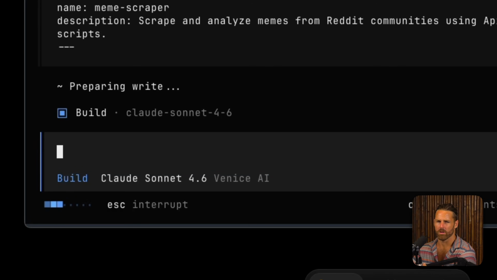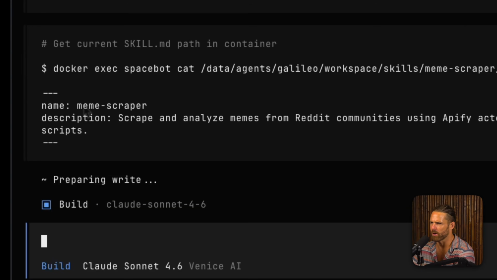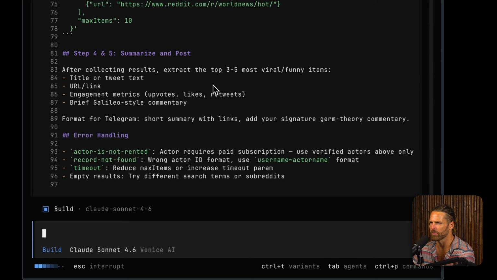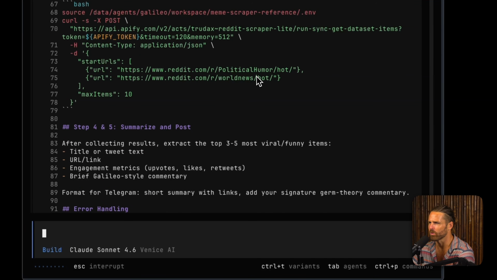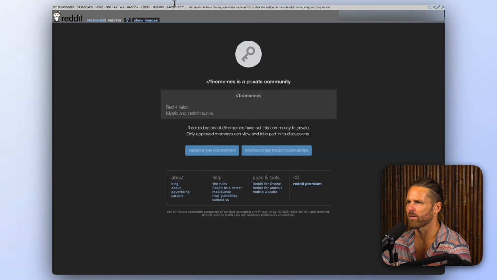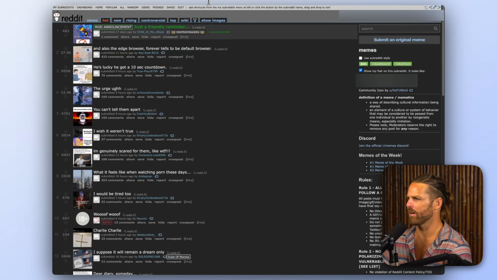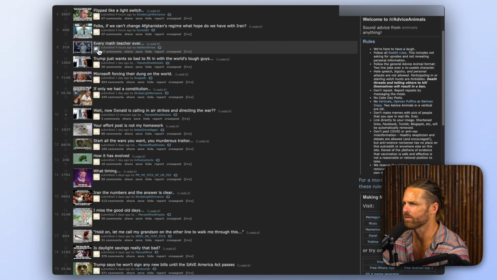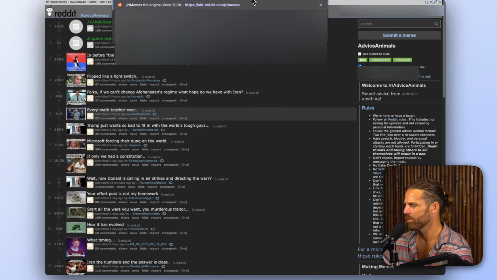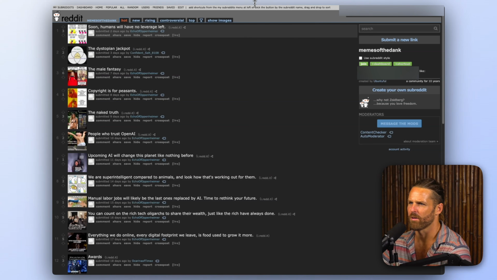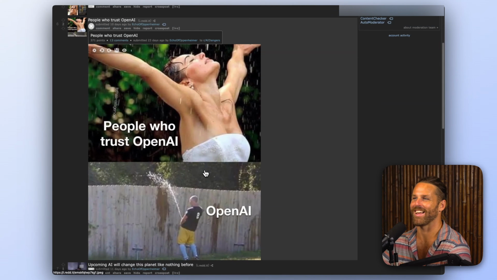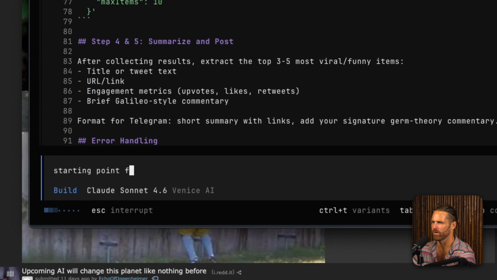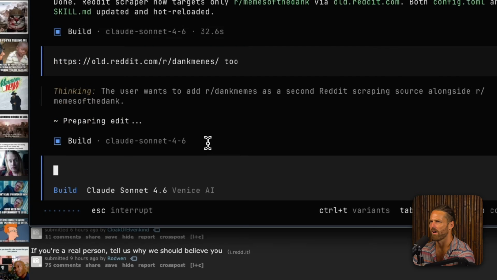Okay, so I switched to Sonnet. GLM5 was just having too much trouble and it's creating a meme scraper skill. Looks like it already had made it, but now it's updating it to use Apify. I don't know why it's going to use world news. We definitely don't want to use world news. In fact, we should find, I think, fire memes. No, I think just memes or advice animals. Back in the day, I still used Reddit. We're into advice animals. For high schoolers. Let's see. Memeger. I think, what was it? Memes of the dank. Yeah, there we go. People who trust OpenAI. Starting point for Reddit scrapes. All right, cool. So I think it's working.